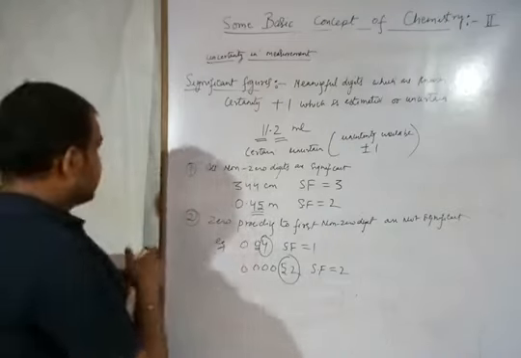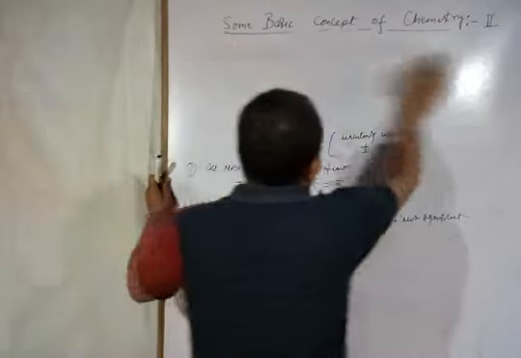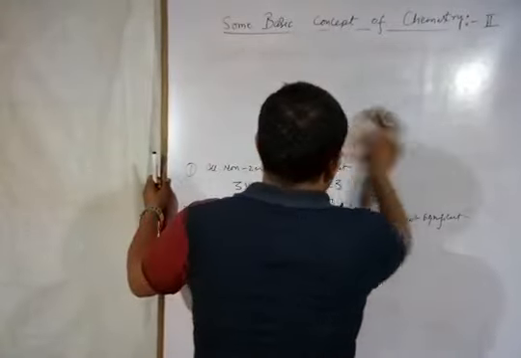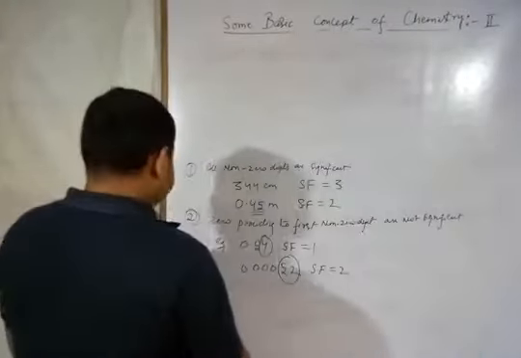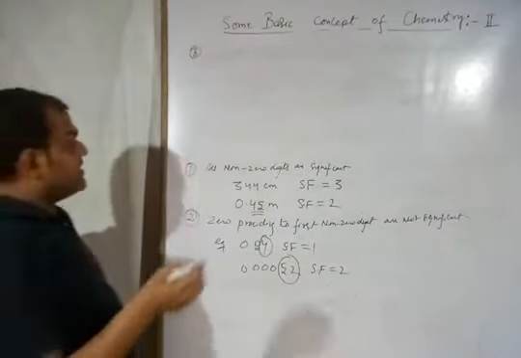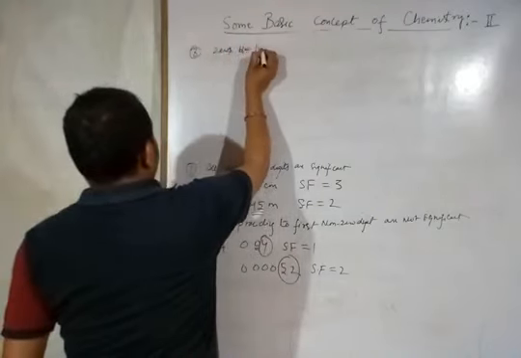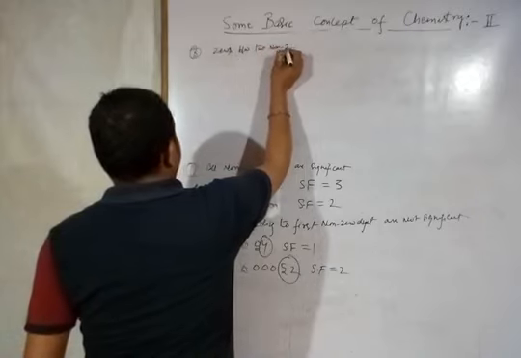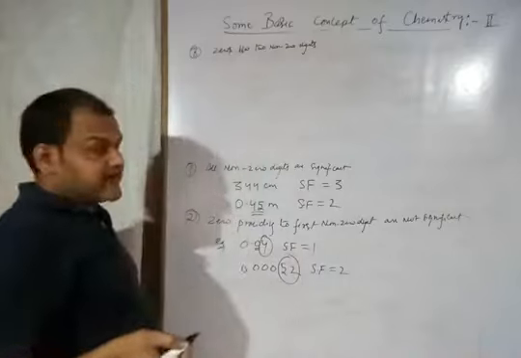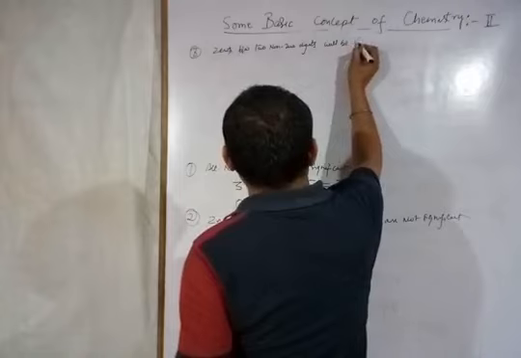So third rule is zeros between two non-zero digits will be significant.